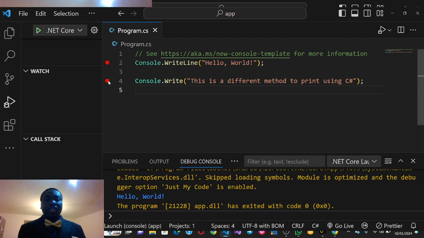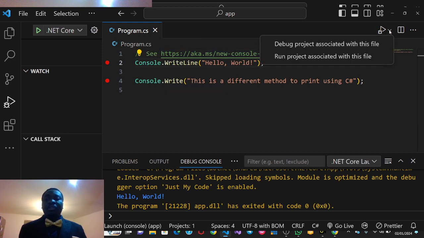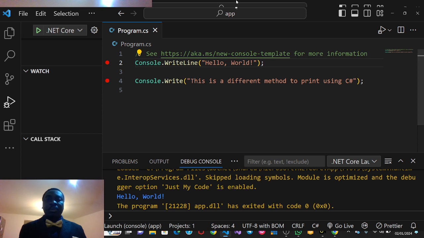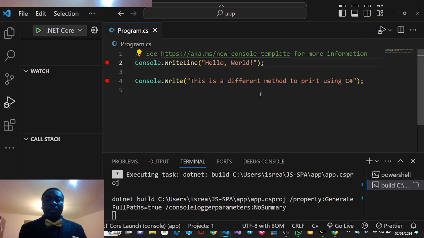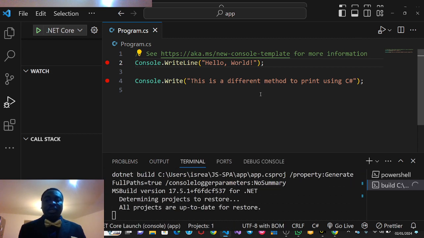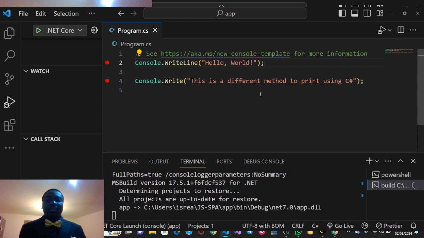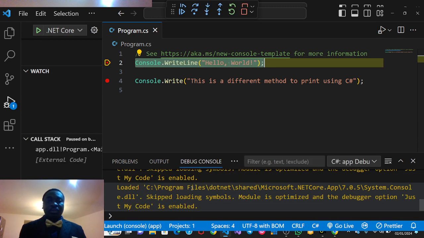So when I run this code, it's going to check this number 2 line, and it's going to check the number 4 line. So how is it going to be done? By just coming up to your top right. So I'll click this arrow. I'll click debug project with this file. So we've gone to debugging. All projects are up to date for restore. Now take note of this. So once I hit the first breakpoint, I might say, okay, I've already checked this. Then I can say, okay, step over.